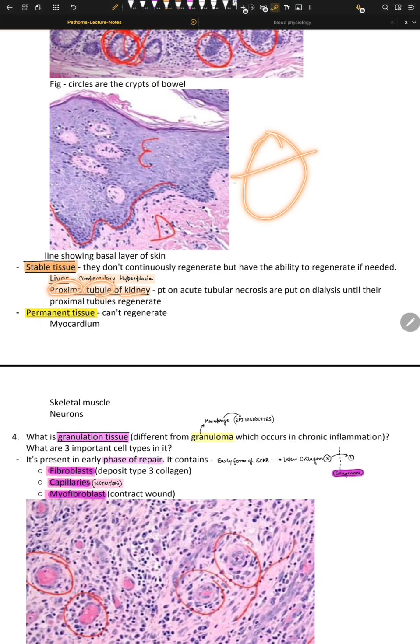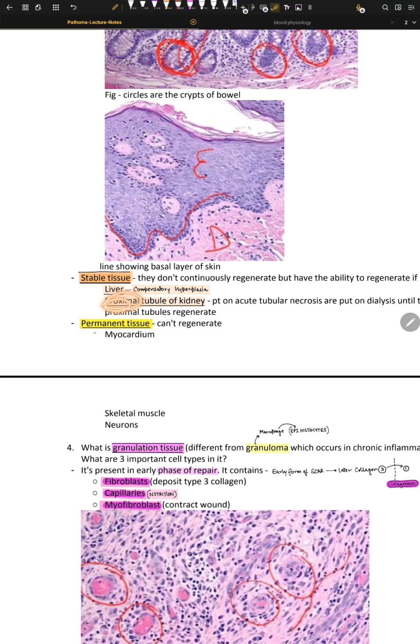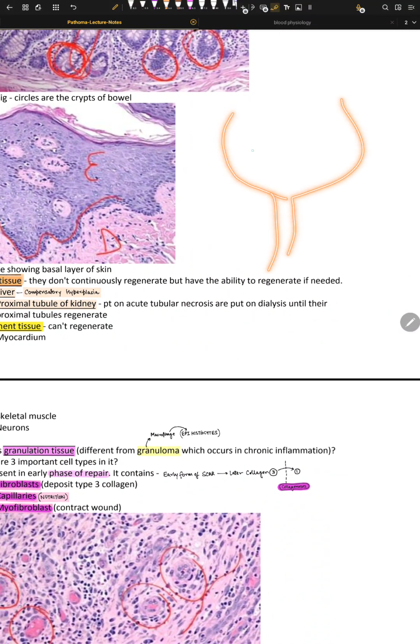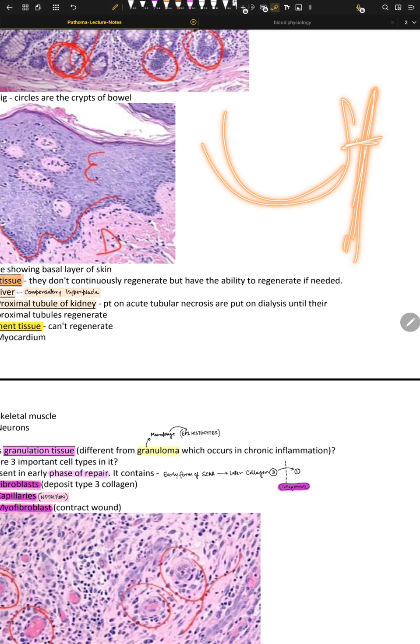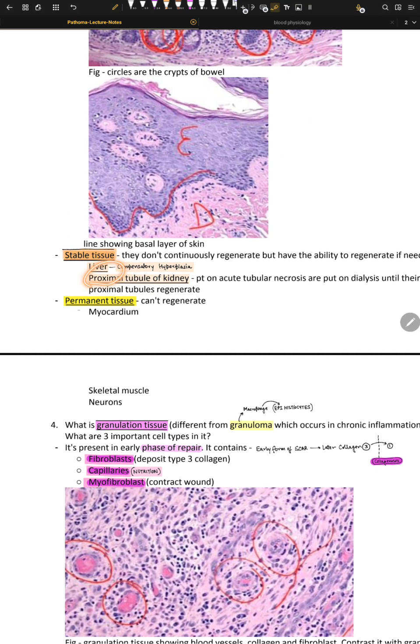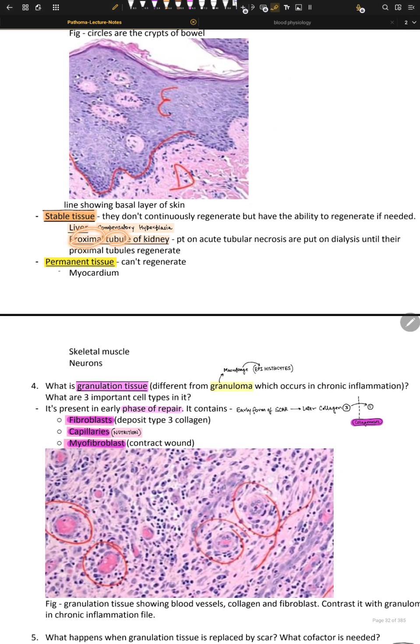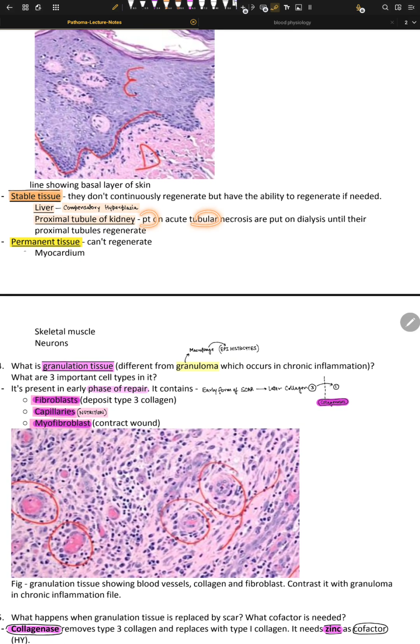Proximal tubule of the kidney. Proximal, what is it proximal to? It is proximal to the Bowman capsule. Imagine that's the Bowman capsule, and this is the tubule, proximal to the Bowman capsule. That's why it's named proximal tubule. So the proximal tubule of the kidney: the patient has acute tubular necrosis. Necrosis is happening, death of the tubule is happening, and they are put on dialysis until their PCT regenerates. So they are amazing. They can regenerate on stimulus. So they are stable. Okay.